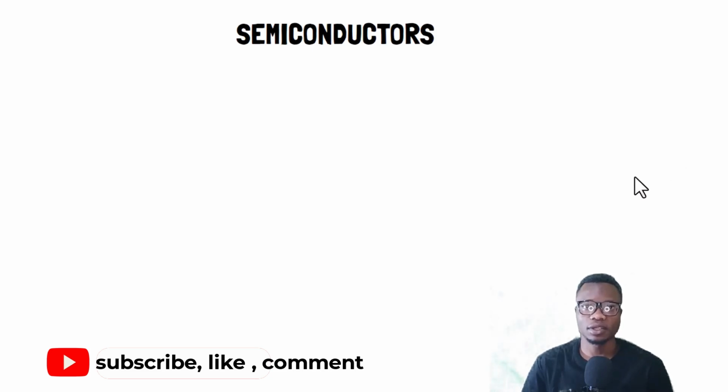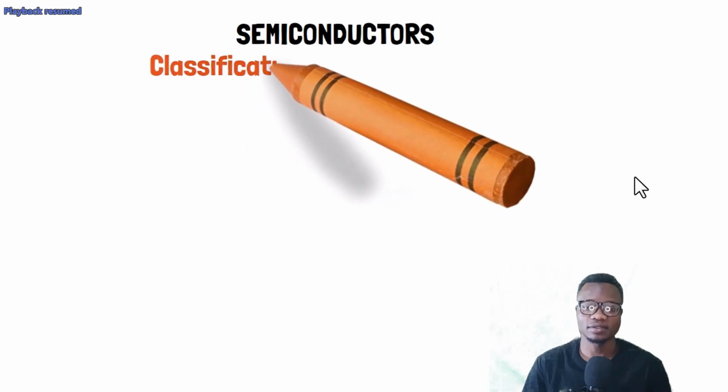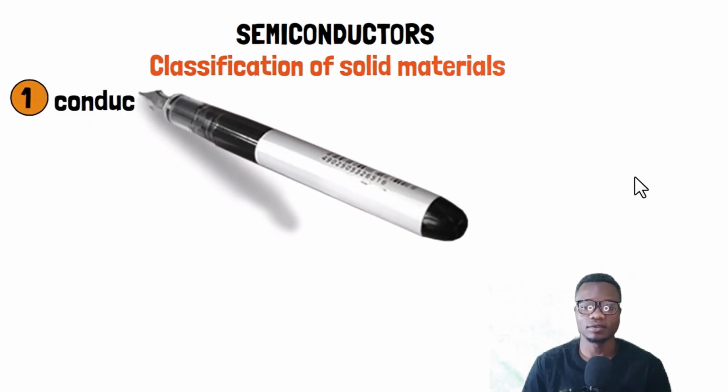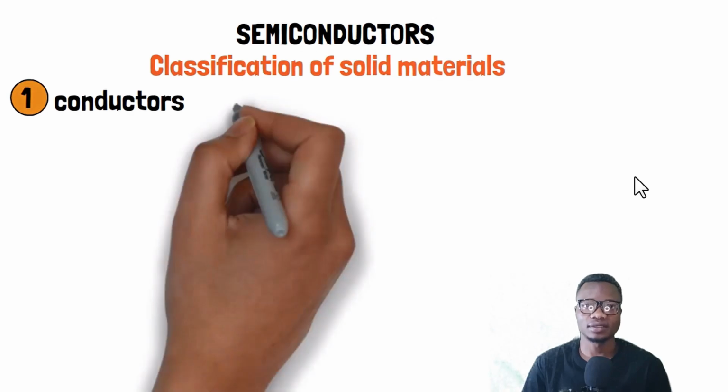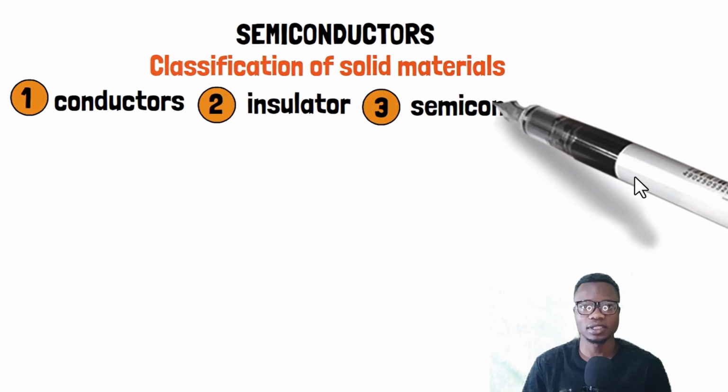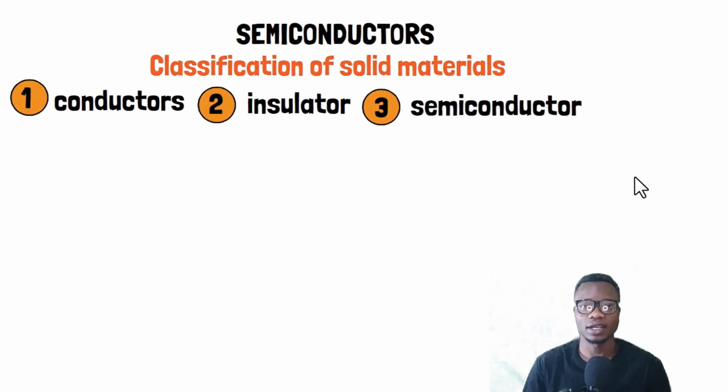called semiconductors. This subtopic of semiconductors is also very important, but it is also very simple. Let us now start by classifying the solid materials. Solid materials are classified into three categories. We have the conductors as the first category, we have the insulators as another category, and the last class of solid materials is called the semiconductors.